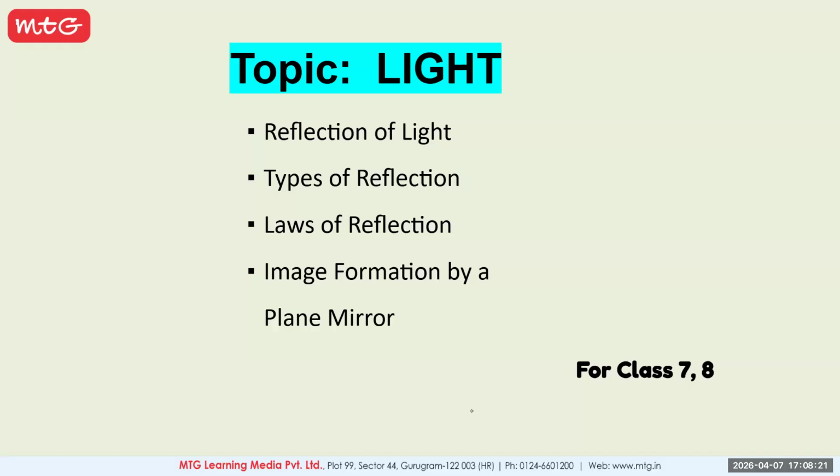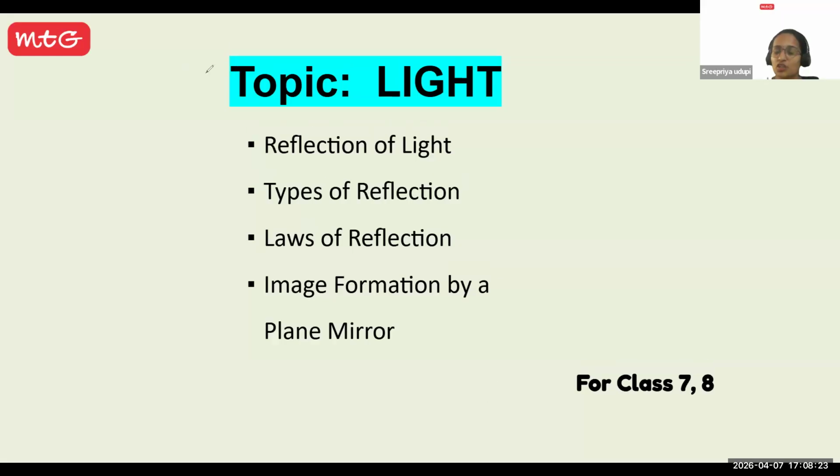To begin with, the topic we are going to look at is light. Under light, we are going to focus on reflection of light: what exactly reflection is, under what conditions reflection happens, and what the laws of reflection are. We will also look at the different types of reflection, regular and irregular reflection, and how the image is formed.